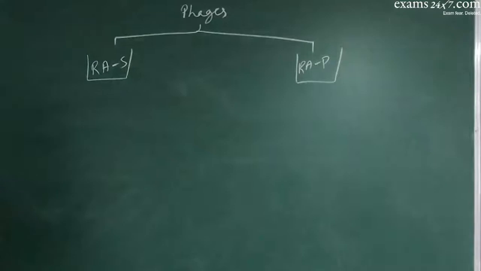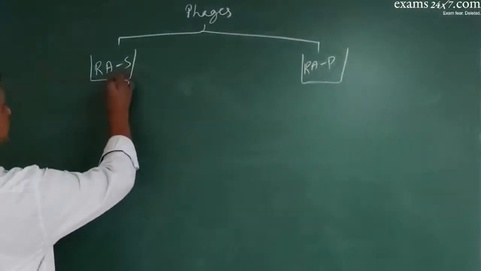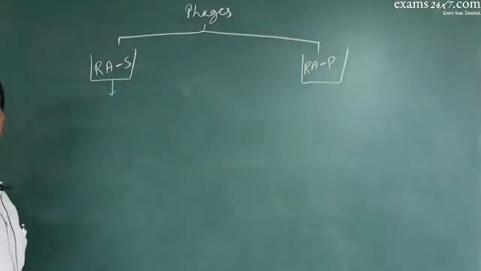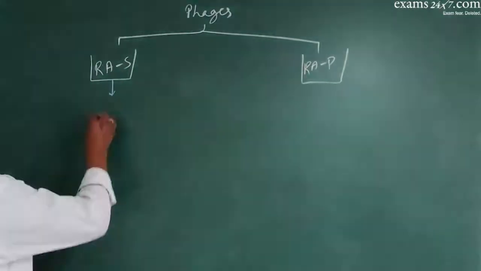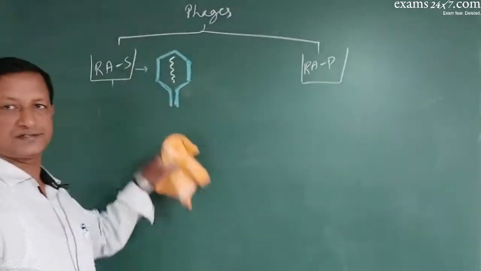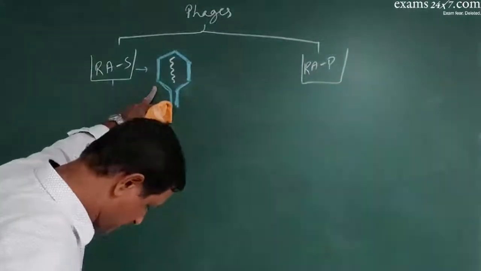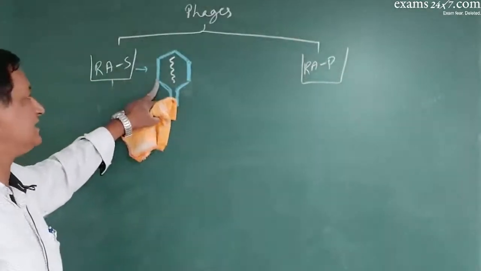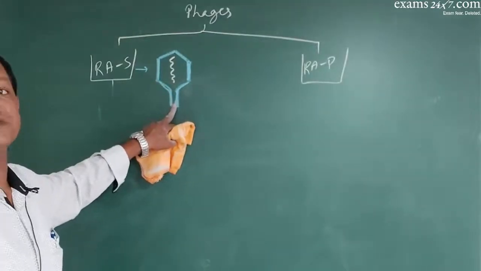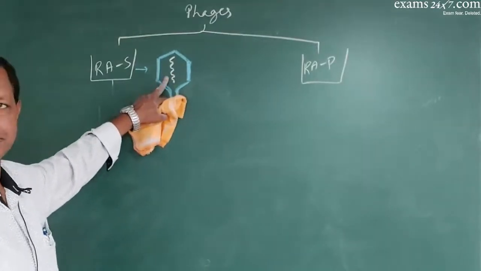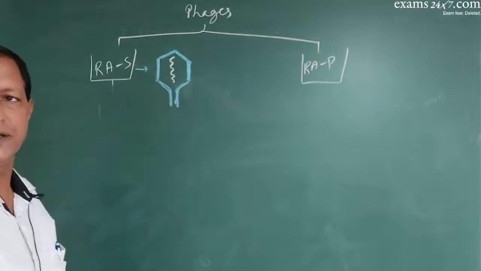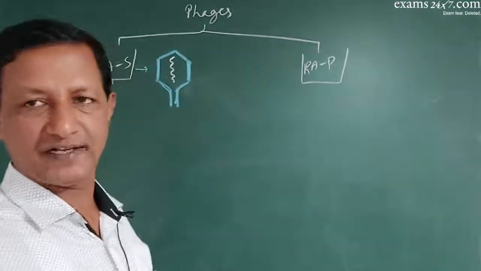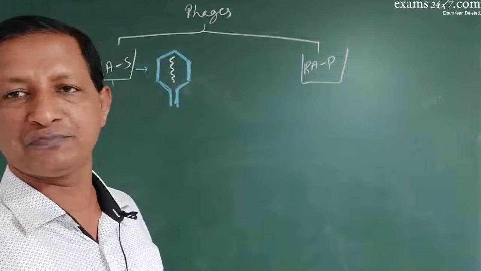And later they found that the new phage produced in the radioactive sulfur medium had a radioactive capsid and normal DNA. Why radioactive capsid? A phage is a virus. The capsid of the virus is made of protein.